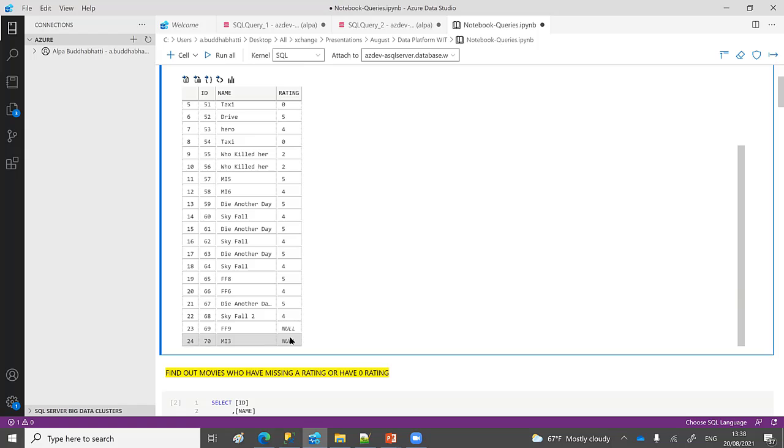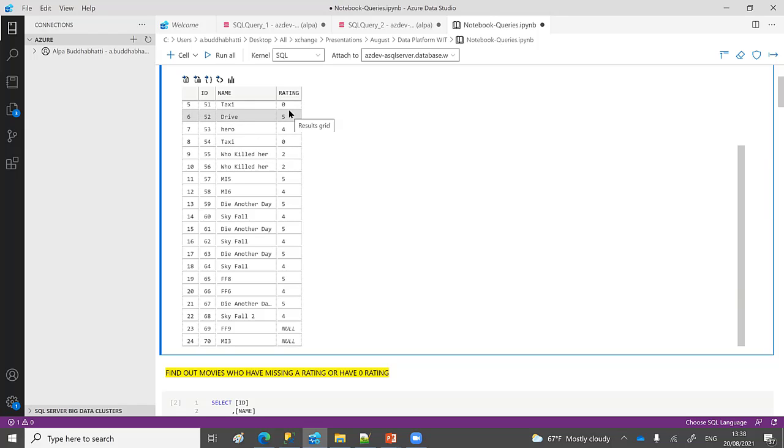Here the rating is missing. But if I look in my database and see whether anyone has given a rating for Fast and Furious 8 or 9 or any other film in the series, then I can say yes, there are many, and they have very good ratings as well: 5, 4, and for the MI series as well, they have a 5 and a 4. So that's why for these two records I shouldn't delete them. I may decide to give them an average rating based on what I gave for these movies, Fast and Furious or MI. So here I will replace the record with an average value, and here I may delete it or I can use an average value.